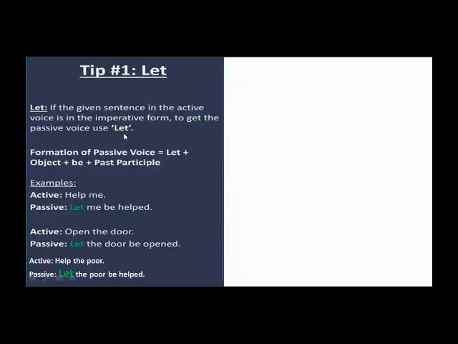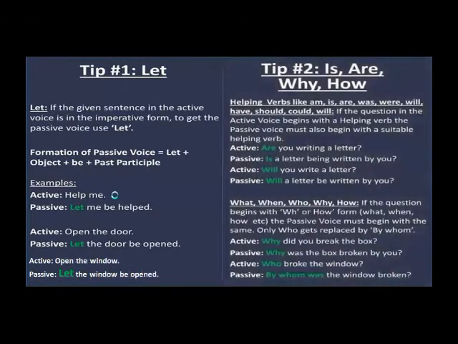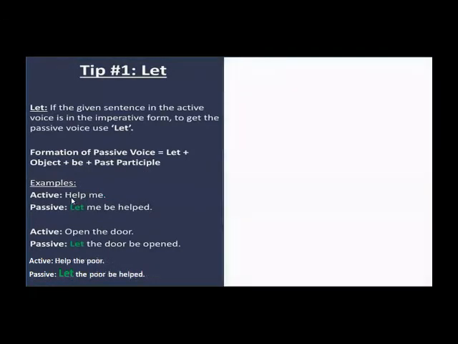we use "let" in the passive voice. So the formation of the passive voice in an imperative sentence becomes let plus the object, and we add be and then the past participle. What is past participle? Past participle is the third form of verb. Let me make it simple. Past participle is the third form of verb. So for example, help me.